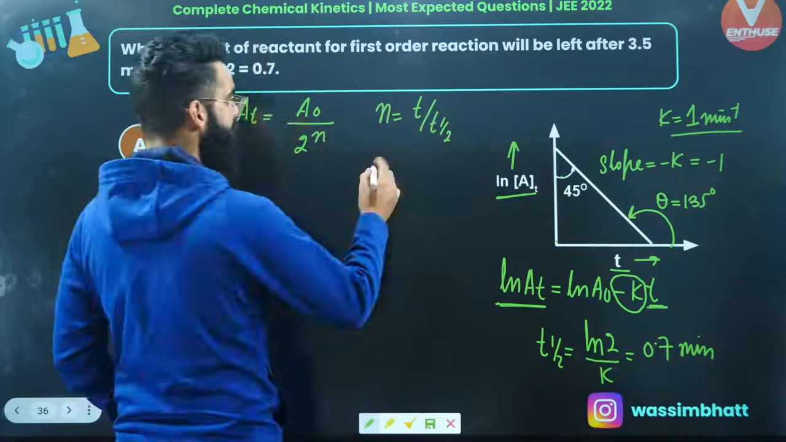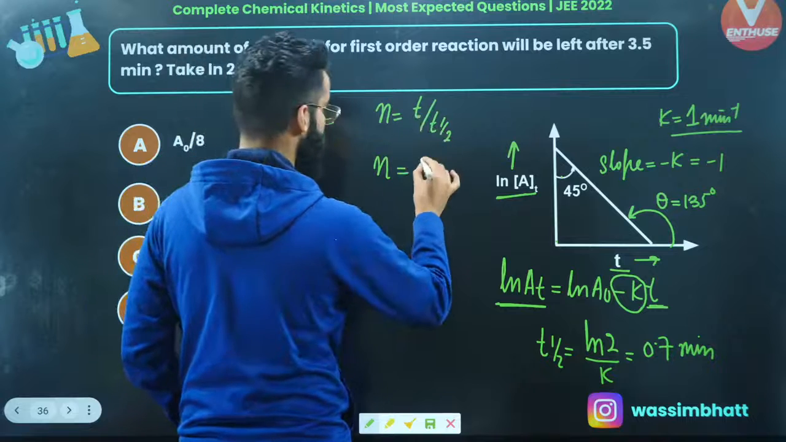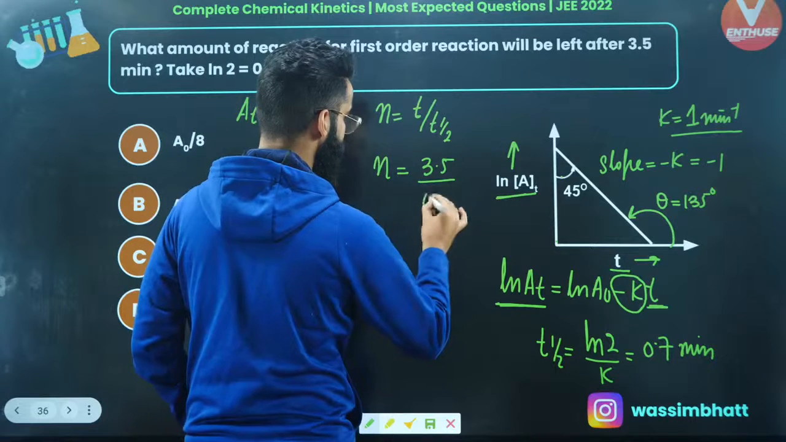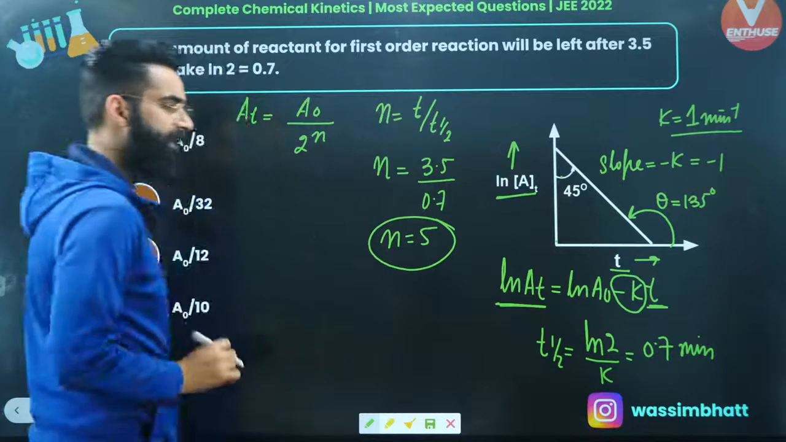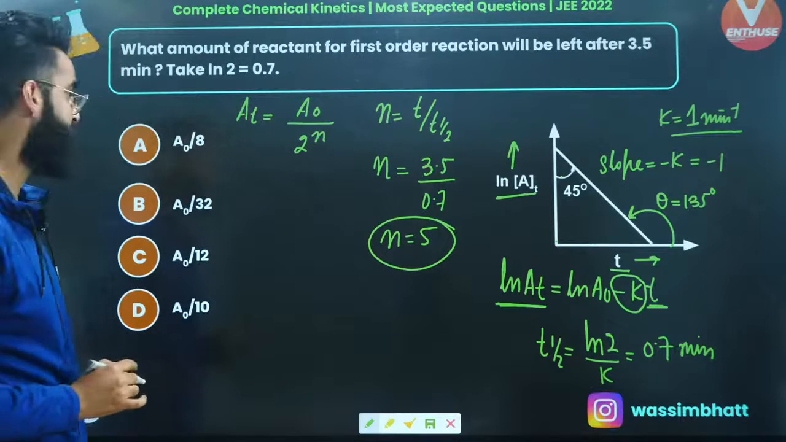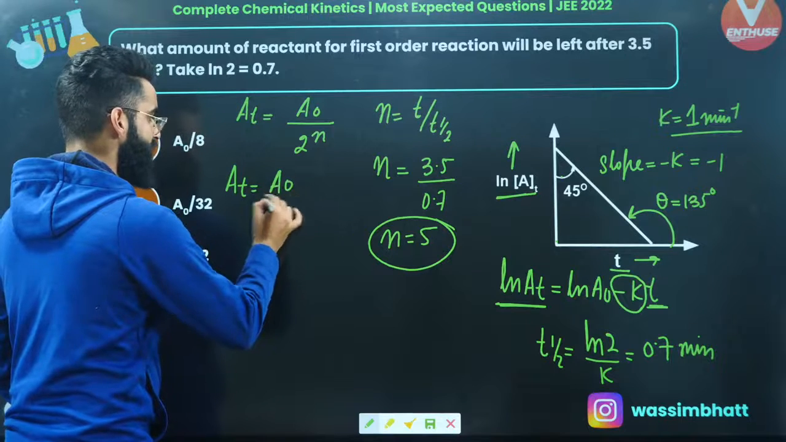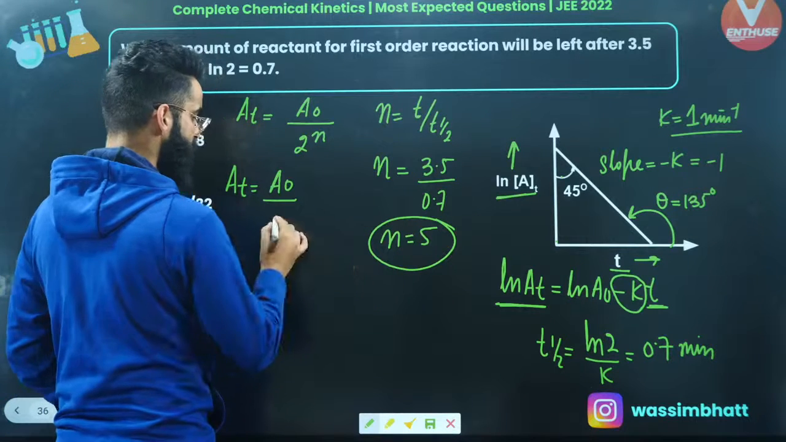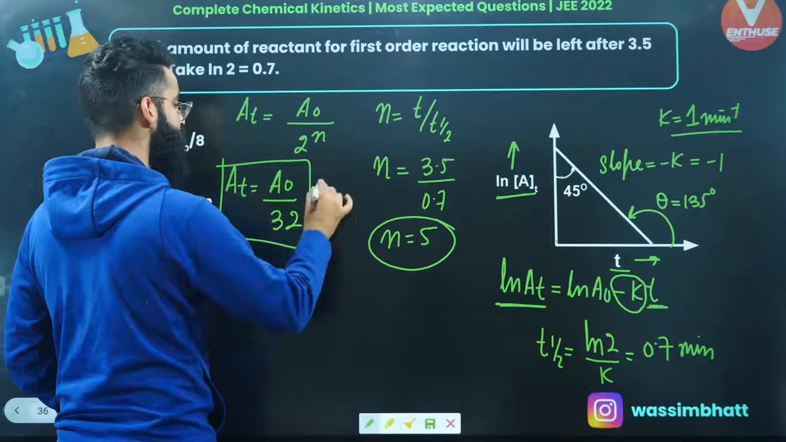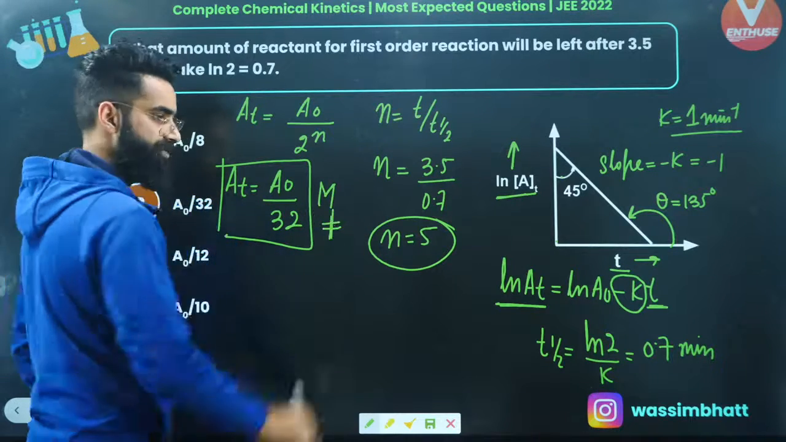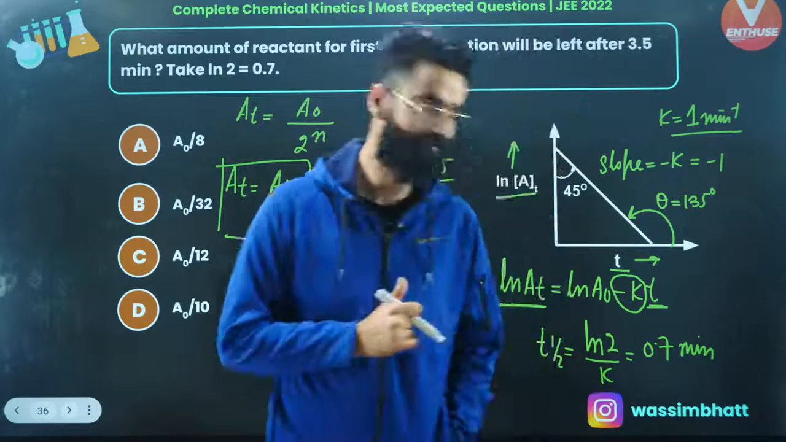If you got the half-life, I can calculate the number of half-lives. It's going to be equal to the given time, that is 3.5 minutes, divided by half-life, that is 0.7. So the n value will come out to be 5 simply. So I need to calculate the concentration of reactant left after 5 half-lives, right? Which is going to be equal to At is equal to A naught divided by 2 raised to n, 2 raised to 5. 2 raised to 5 is 32. So this is basically the concentration of reactant left after 5 half-lives, which I was supposed to calculate. I'm sure you got to know how to solve this sort of equation, right?